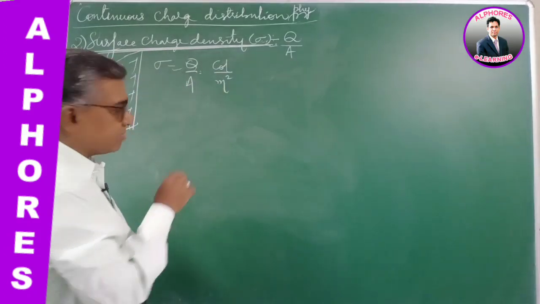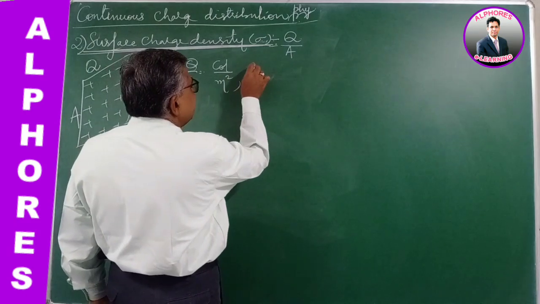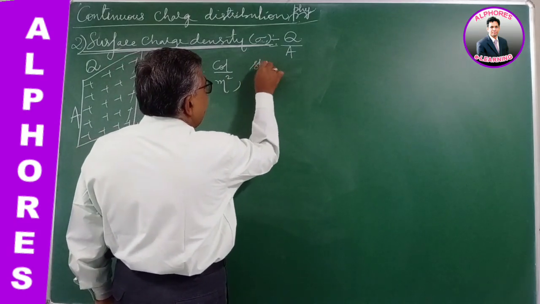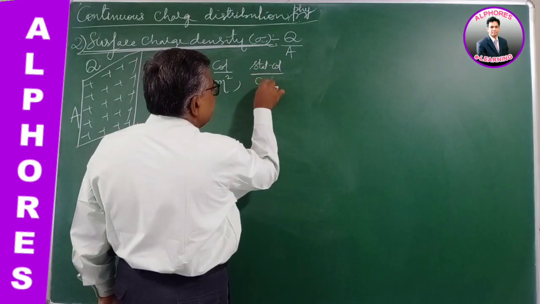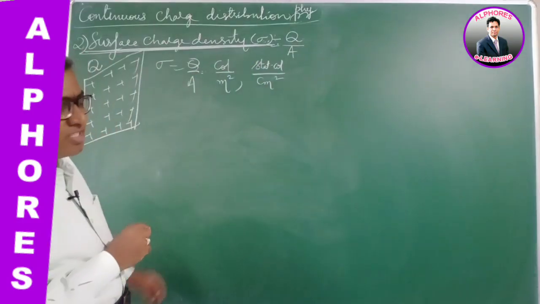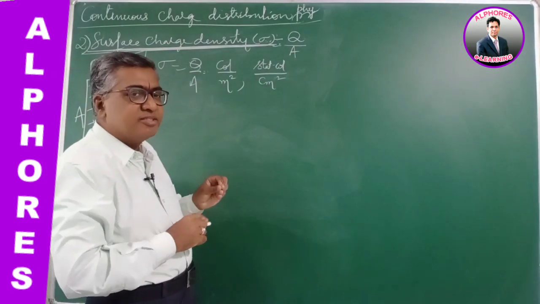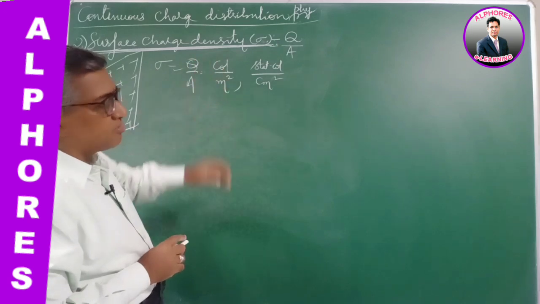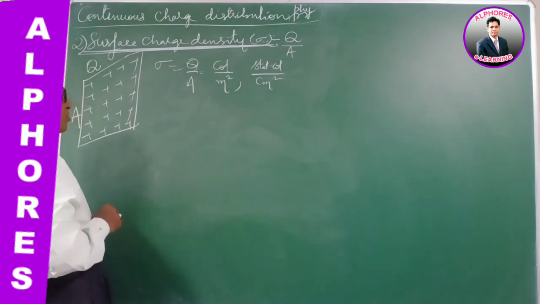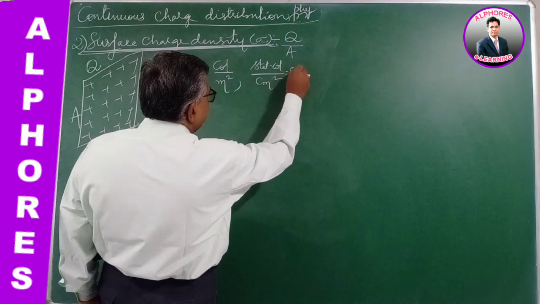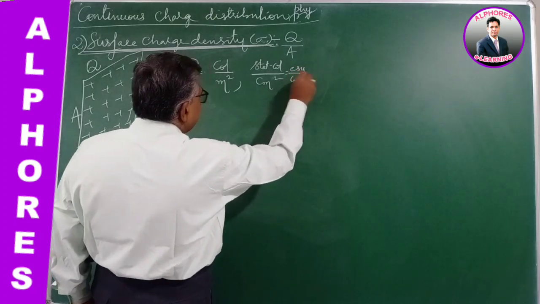Coulomb per meter square, or if I take the CGS unit, it is stat coulomb per centimeter square, also called ESU per centimeter square.